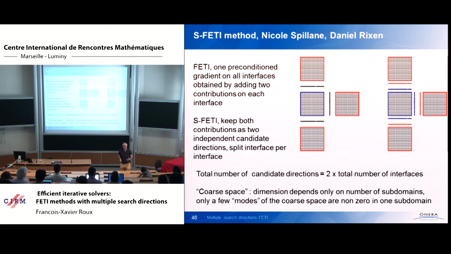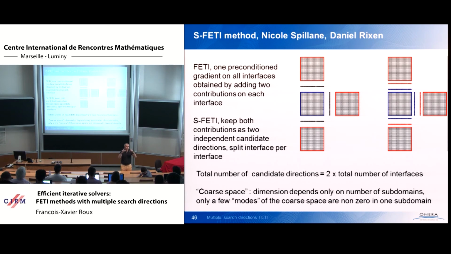The dimension of the coarse space is still the same. It is 2 times the number of interfaces. And furthermore, when you look at the vector that defines the coarse space, we call that modes, because it looks like modes in some sense, if you make spectral analysis. Only a very few modes of the coarse space are non-zero in one subdomain, whatever the total number of subdomains. Okay? On each interface, you have only 2 non-zero coarse modes.